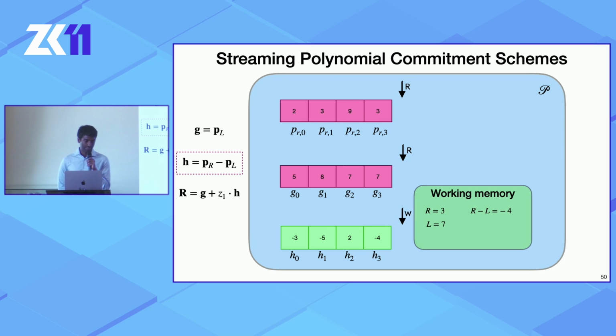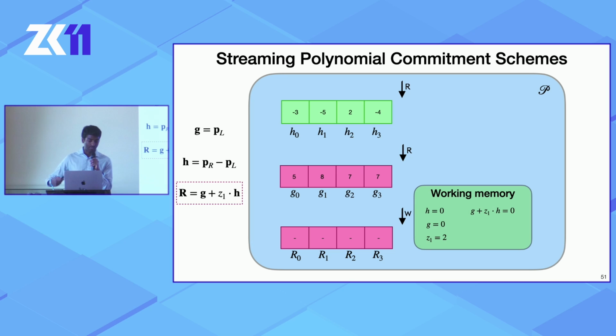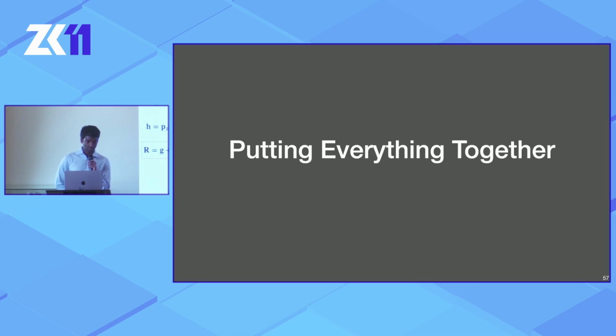And now we have a table for h. All that we're left to do is compute a table for r. So we switch to reading from this table for h as well, and then we have the evaluation point in memory. We have these two tables for g and h, and it's pretty straightforward. So again, you read one thing at a time, you compute the appropriate function, you write it out, and you keep going, and you're done.